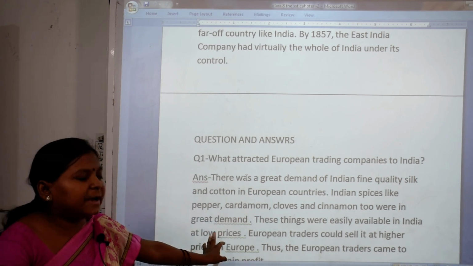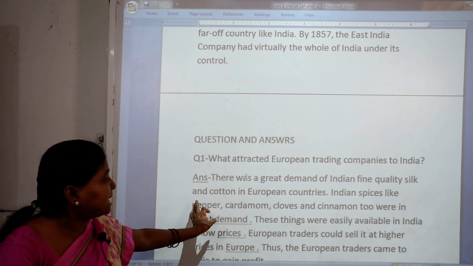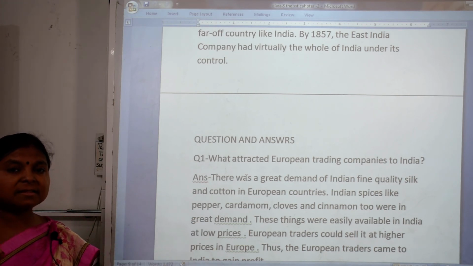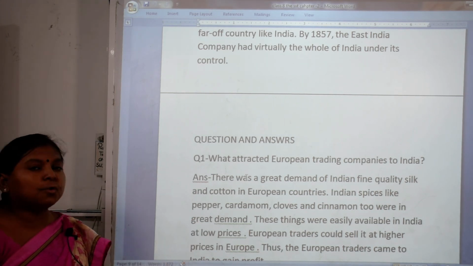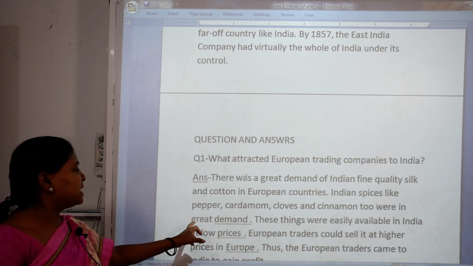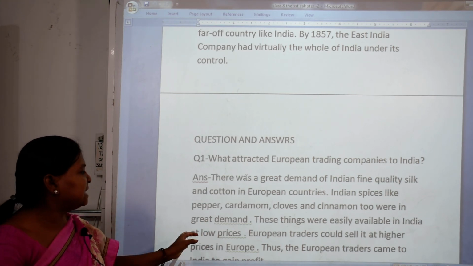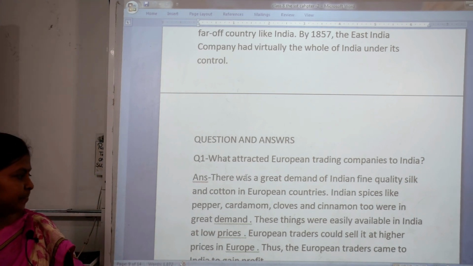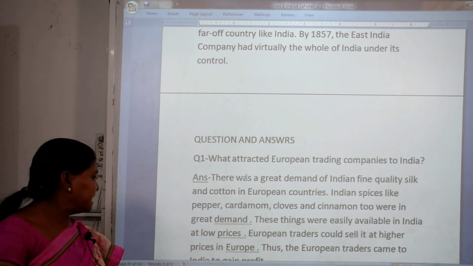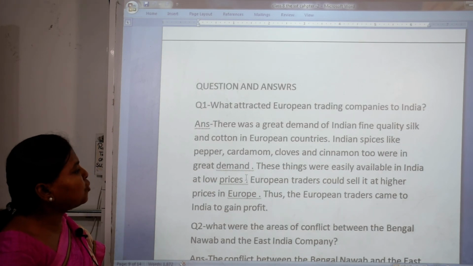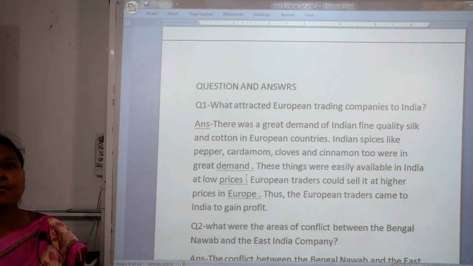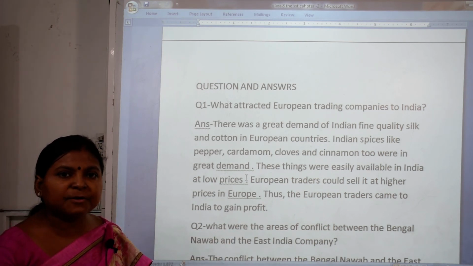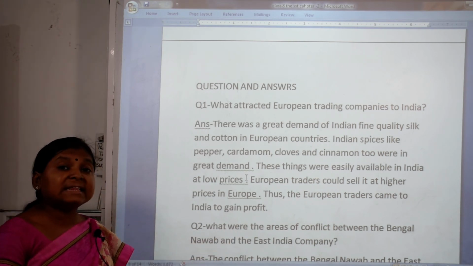There was great demand in European countries for Indian fine quality silk and cotton during that time. Indian spices like pepper, cardamom, clove and cinnamon were also famous and in great demand. These things were easily available in India at low prices, so European traders started selling them at higher prices in Europe. Thus European traders came to India to gain profit.